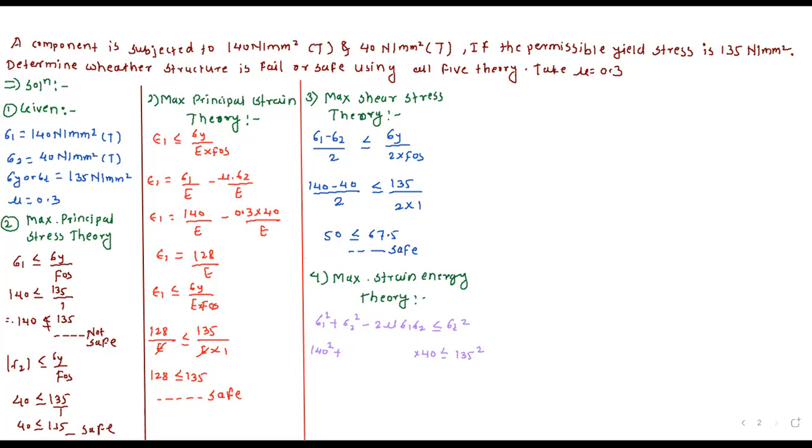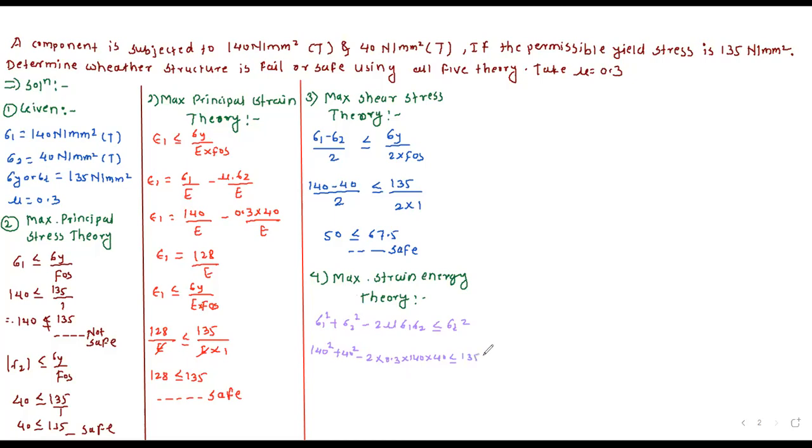No, please wait, we will check. 140 square plus 40 square minus 2 into 0.3 into 140 into 40 should be less than or equal to 135 square.